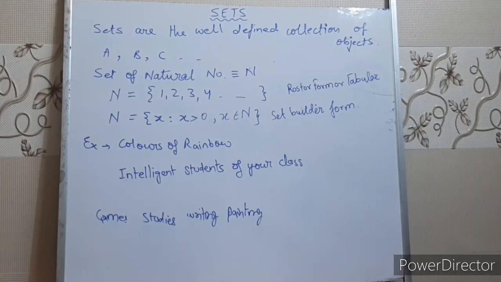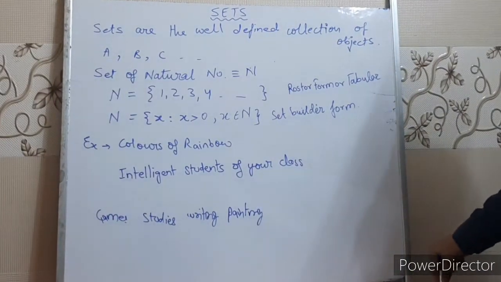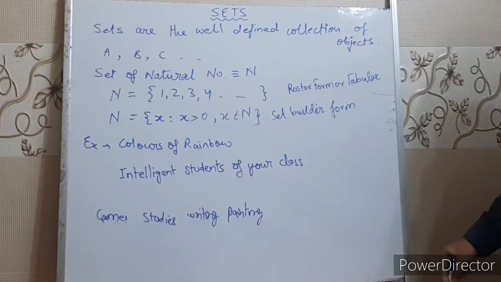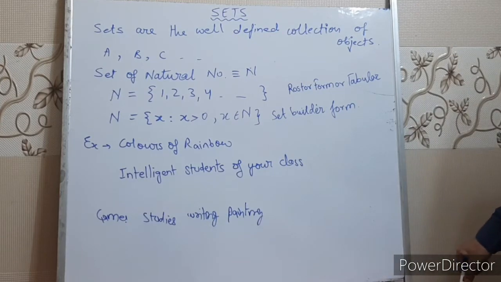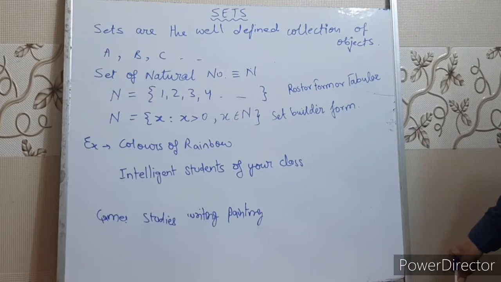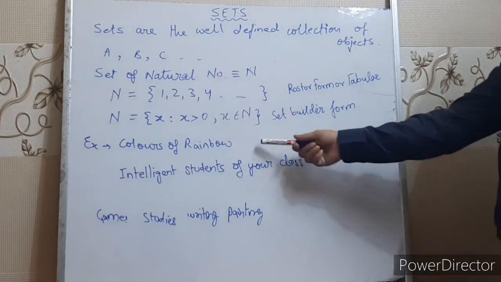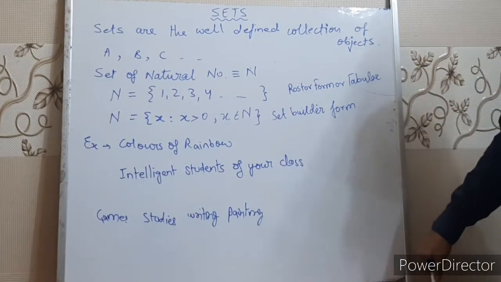Okay, children, today we are going to start with the first topic of your syllabus, which is set. What are sets? Children, you must have already studied about sets in the previous classes. Sets are the well-defined collection of objects. Okay, children? Well-defined means, for example, color of rainbow is a set.